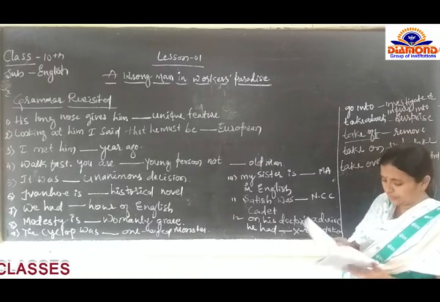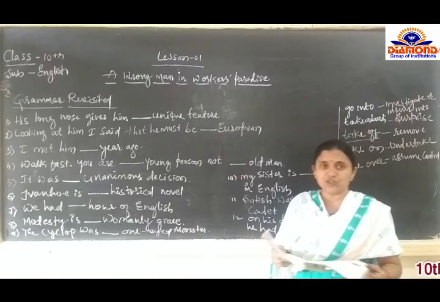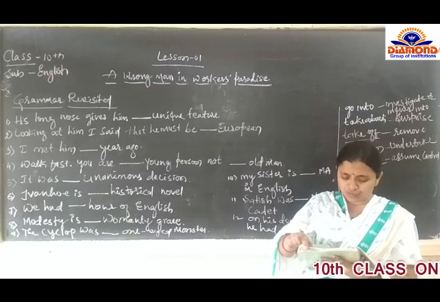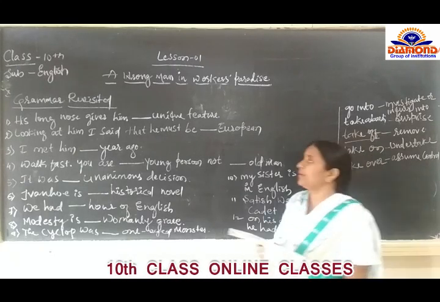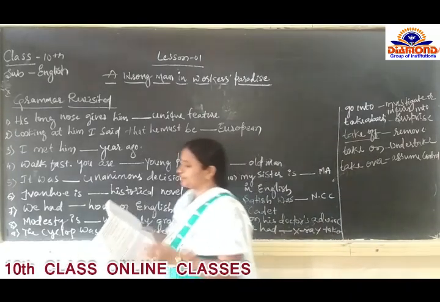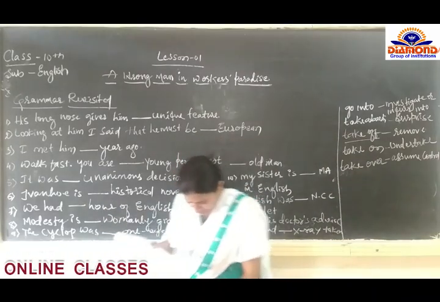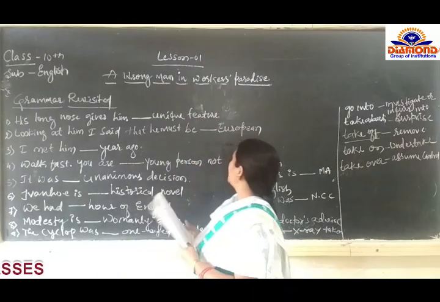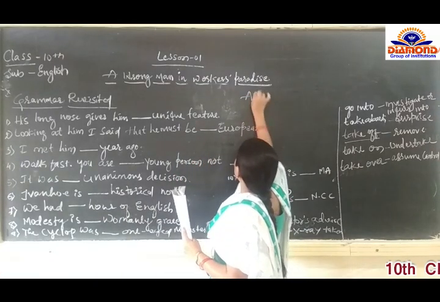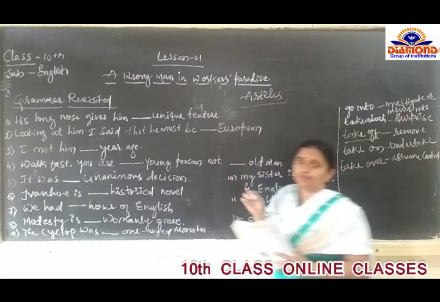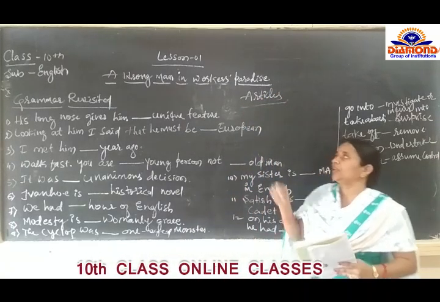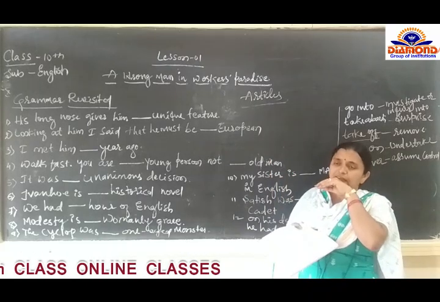Then next we come to page number 13. If you have the textbook, go through the textbook. Page number 13, that is grammar revisited. Here which grammar have they given? They have given the articles. Articles, you have learned in the previous class. In 8th and 9th you have already learnt the articles.